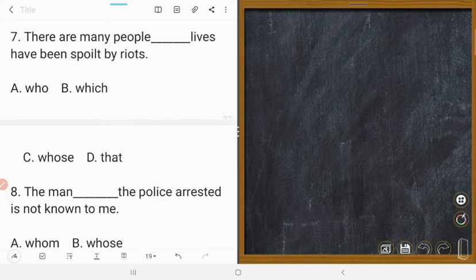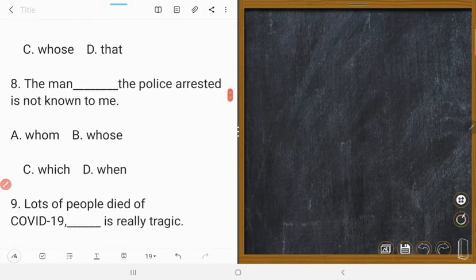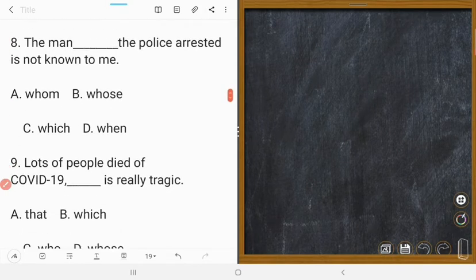Right answer is whose. Number C is correct. Yes. Number C is correct. Next one is 8. The man whom the police arrested is not known to me.